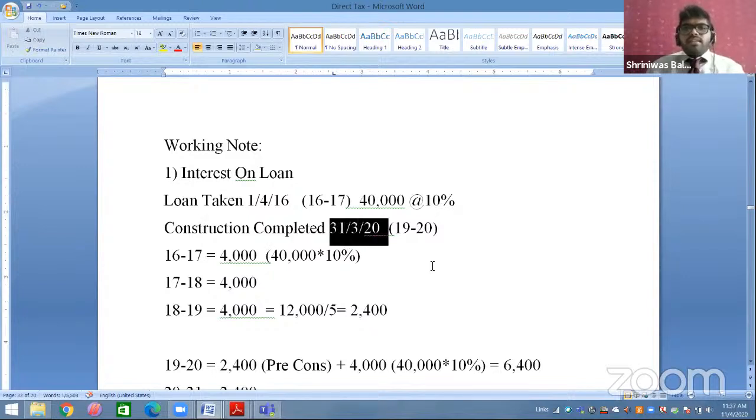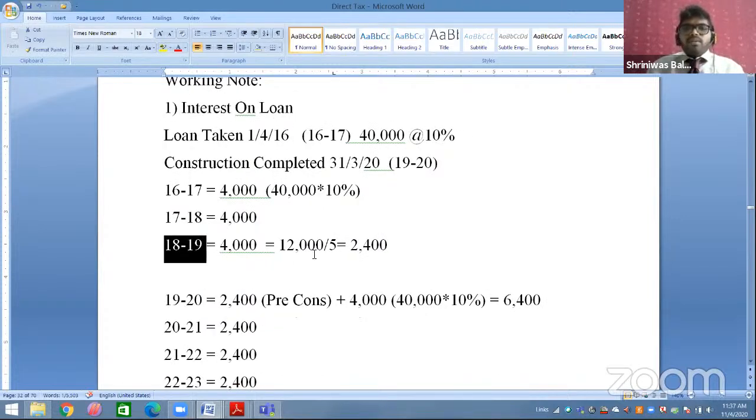Now construction is completed on 31st March 2020. It means 19-20 is the year when your construction is completed. Before 19-20, the years for which you are paying interest are 16-17, 17-18, 18-19. So you are paying 4,000 for each of these 3 years. Total is 12,000.